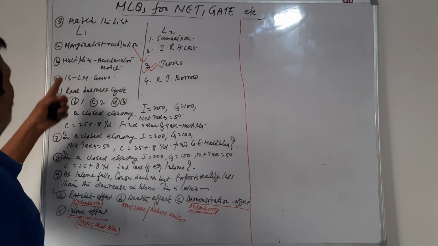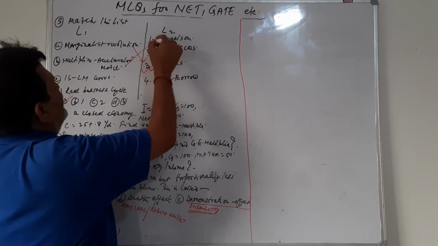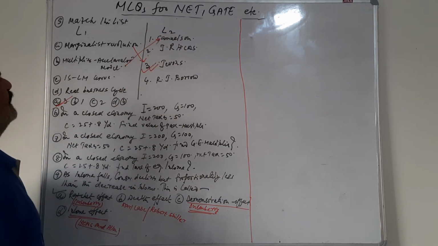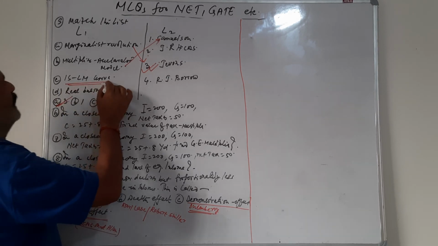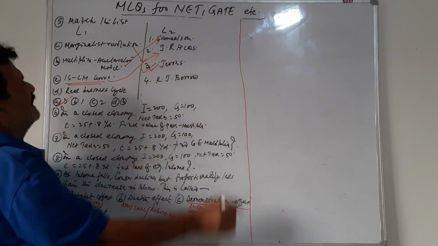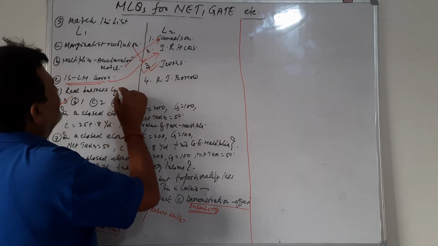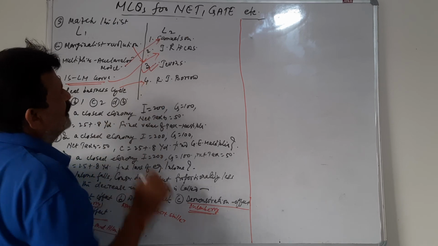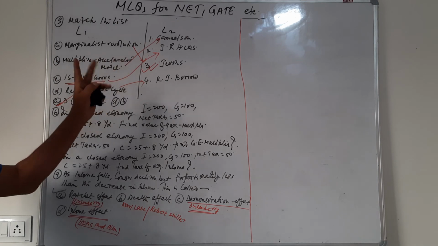A3, the multiplier accelerator interaction model, was given by Samuelson. The IS-LM curve was founded by Hicks and Hansen. Hicks is given here. And the real business cycle model is by R.J. Barro. So this is how we can match list 1 and list 2.